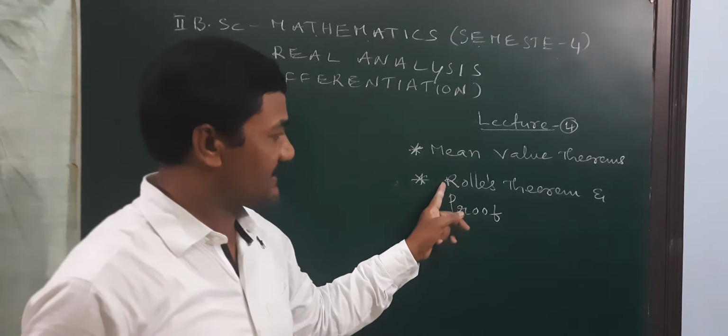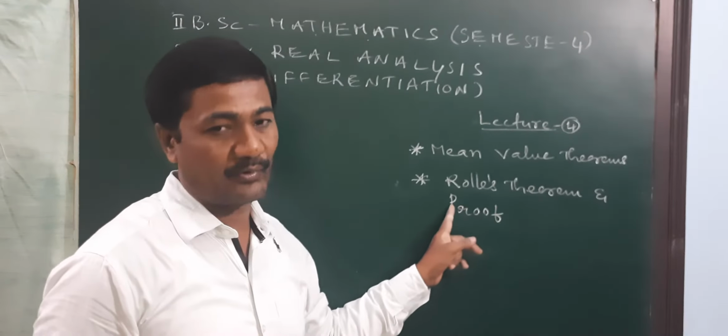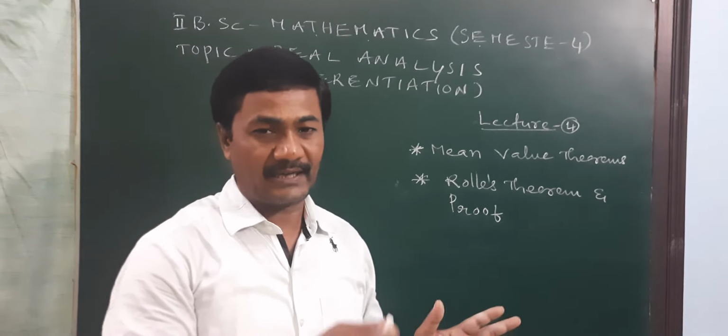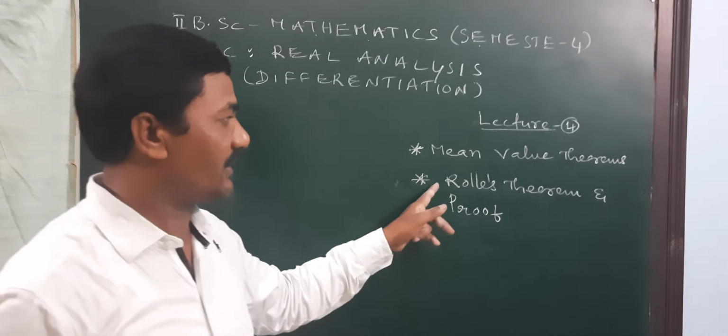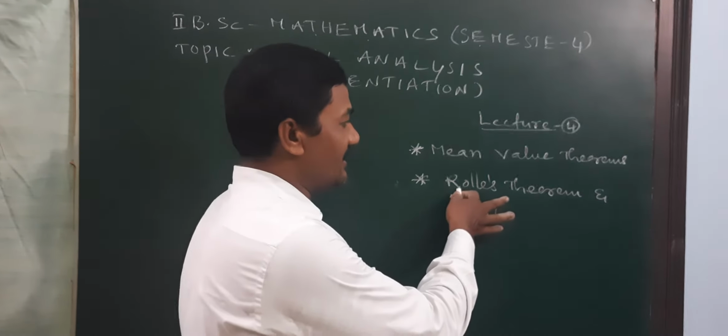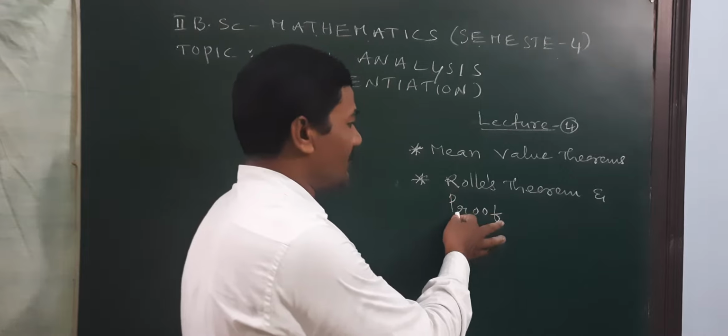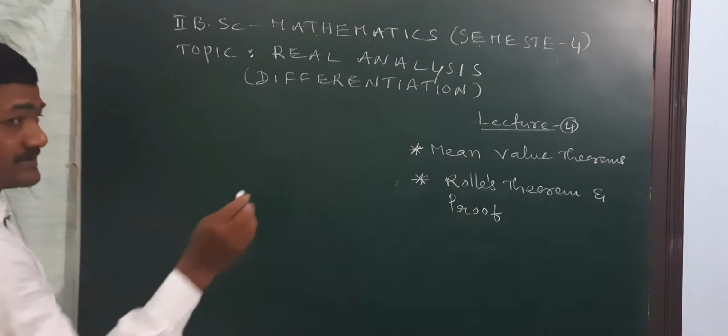First of all, we discuss Rolle's theorem and proof, and then Lagrange's mean value theorem and Cauchy's mean value theorem. First of all, let us discuss Rolle's theorem and proof. Statement, first of all, we discuss the statement only.